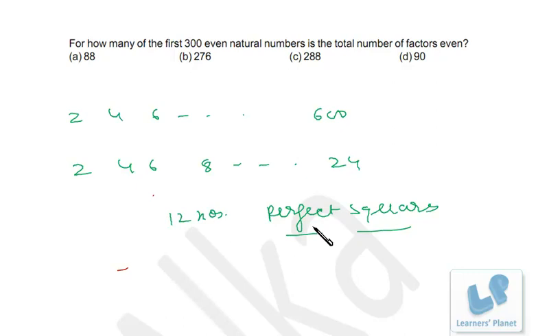So all the perfect square numbers will produce the total number of factors in odd numbers, but we want the total number of factors to be even, so we have to choose all the numbers which are not perfect squares, right? So out of 300 we eliminate 12 numbers. That means we have 288 numbers which are even as well as non-perfect squares, so they will produce the total number of factors in even. So your answer is option C. Okay, this is a very important concept, so just listen to the explanation once again if you are not clear the first time, right? You can even take some numbers on your own and try to verify this concept.